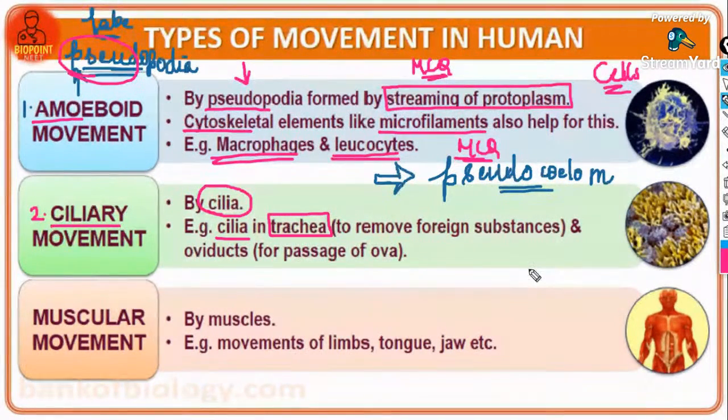Bronchioles and fallopian tube. If you remember this particular location of ciliary movement, give me a thumbs up on the chat box right now. Let me know, have you forgotten about that chapter or not? Ciliary epithelium is found in the fallopian tube and trachea, bronchioles. So cilia in the trachea remove foreign particles, and in the oviduct they help the passage of ova.